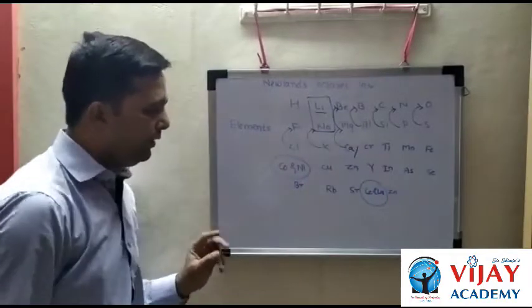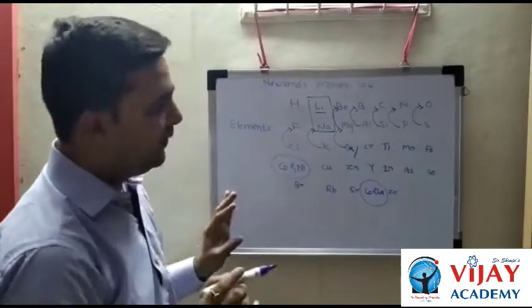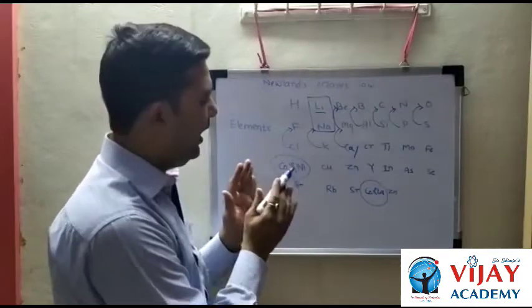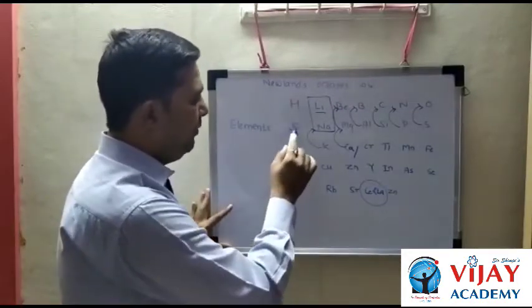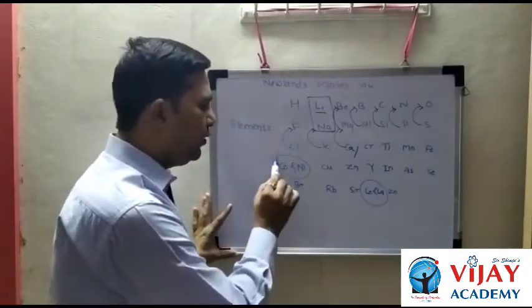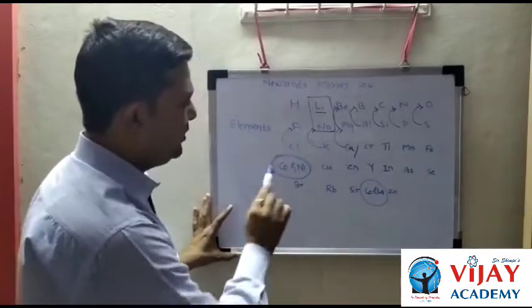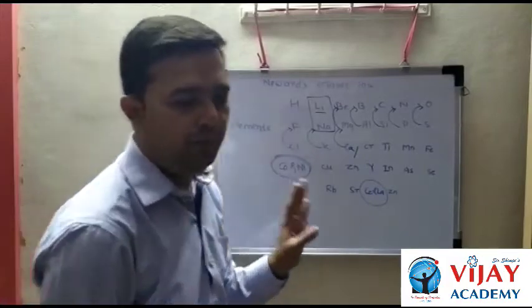The next limitation is that elements with different properties are placed in the same group. For example, fluorine, chlorine and bromine are halogens, and with these halogens the metals cobalt and nickel are placed. That was a major limitation.